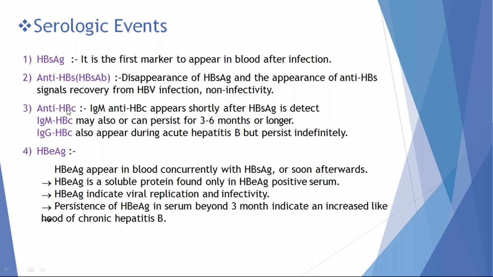The other serological markers are the presence of antibodies. If we can detect IgG anti-HBs antibody, the patient has most likely recovered from hepatitis B virus infection. The other antibodies we can estimate are IgM anti-HBc and IgG anti-HBc. IgM anti-HBc persists for 3 to 6 months. IgG anti-HBc persists lifelong.